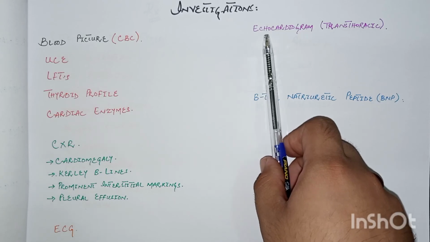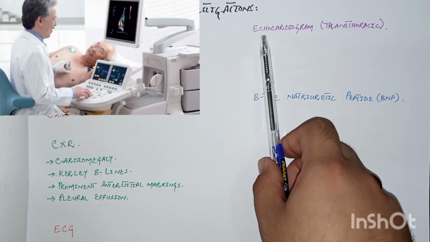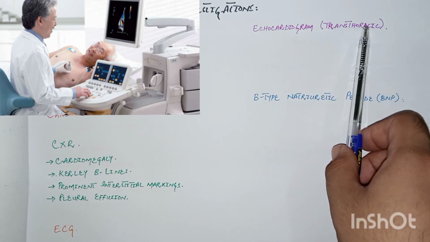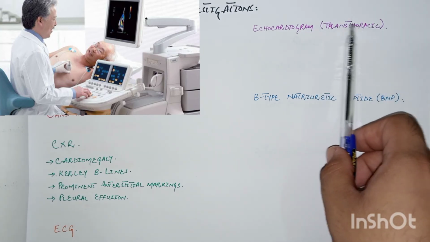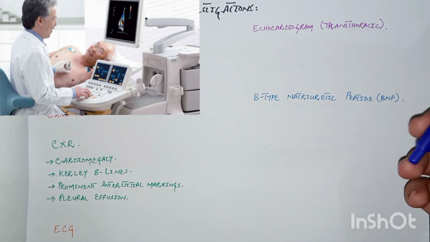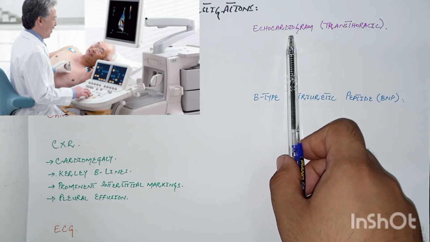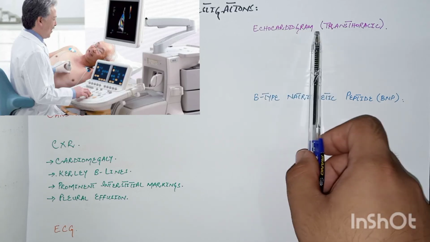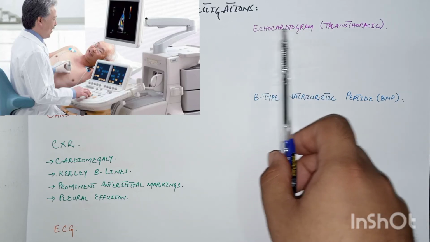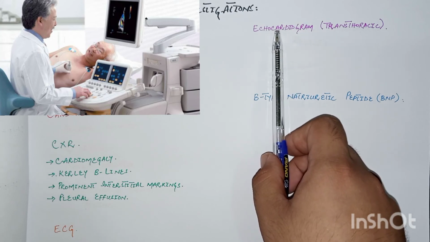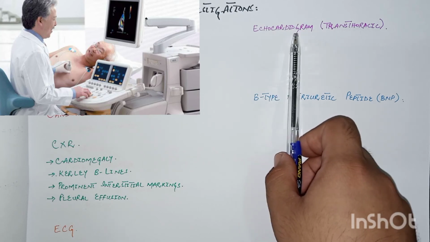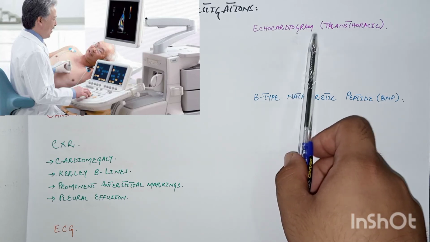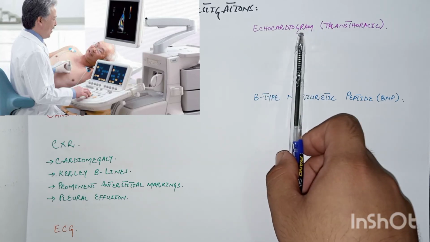The most important best initial investigation in case of congestive cardiac failure is echocardiogram, especially the transthoracic echocardiogram. It is nothing but the ultrasound of the heart, like the ultrasound of the abdomen. It is important to differentiate between systolic dysfunction and diastolic dysfunction, and it is also important for the measurement of the ejection fraction. As we know, in systolic dysfunction there is reduced ejection fraction, and in diastolic dysfunction there is normal or preserved ejection fraction. So it is important to check the ejection fraction as well.